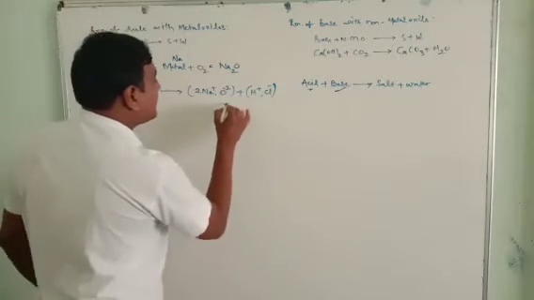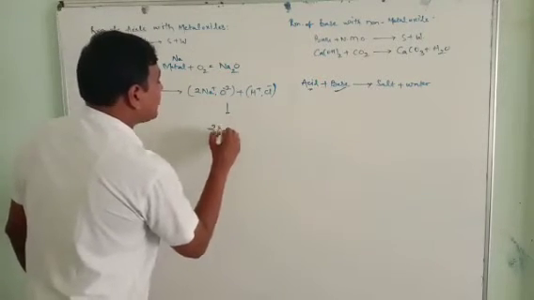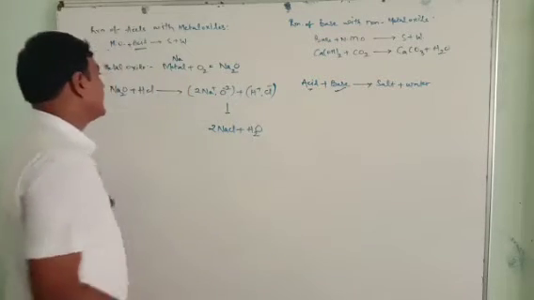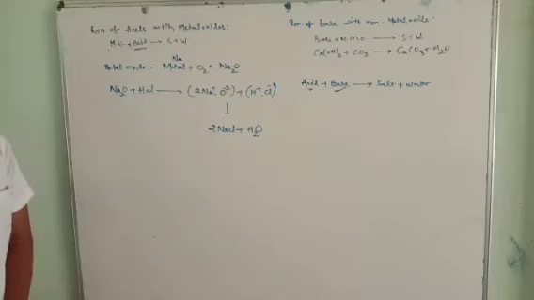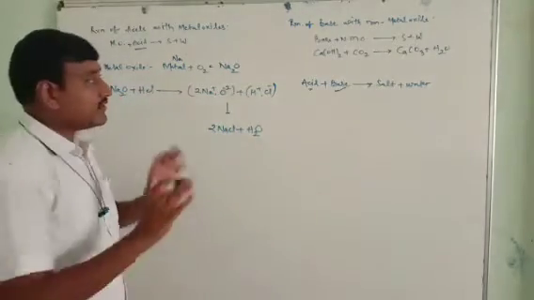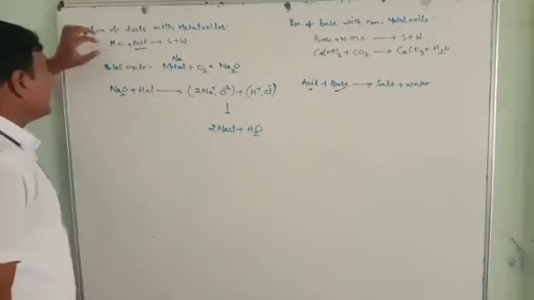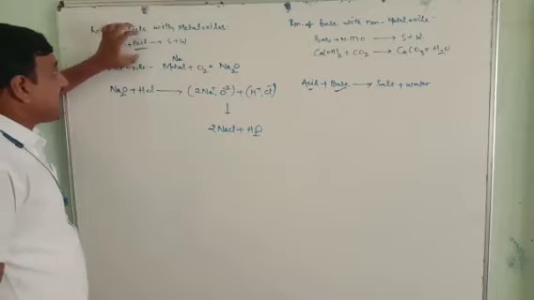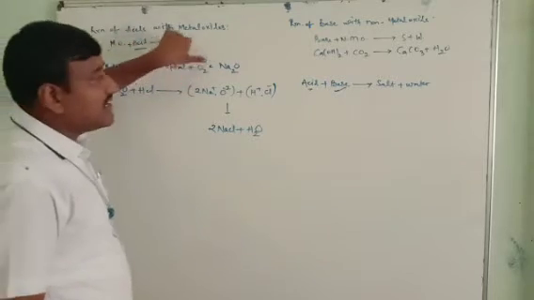Then what happened? Come on. 2 moles of NaCl plus H2O. Sir, is it balanced or not? Later we will see. Before going to discuss this, see here, what is the main reaction? When a metal oxide reacts with an acid, it produces salt plus water.